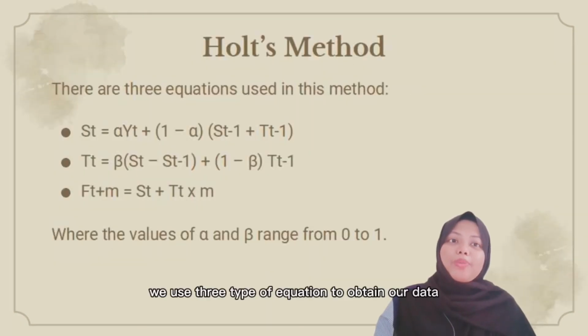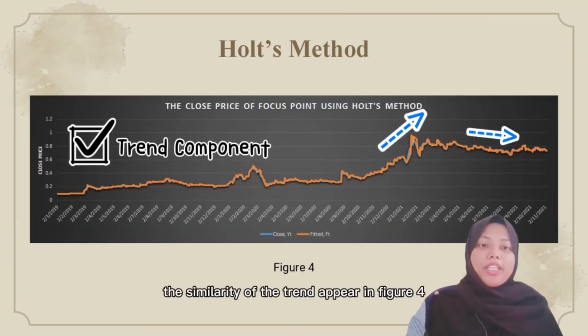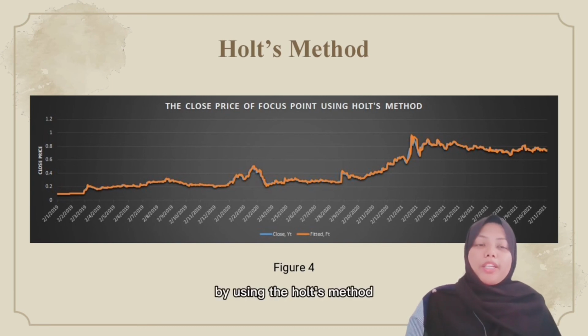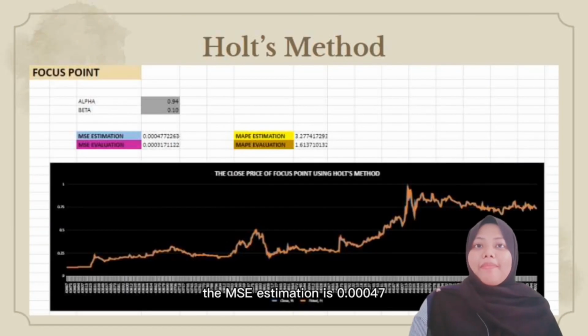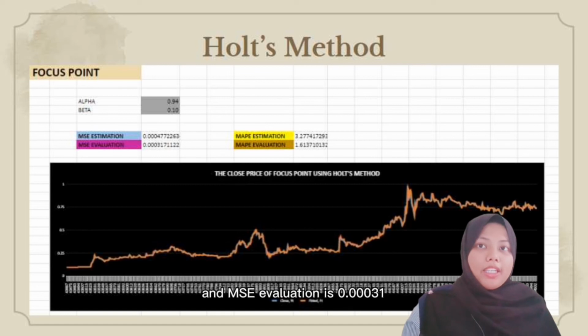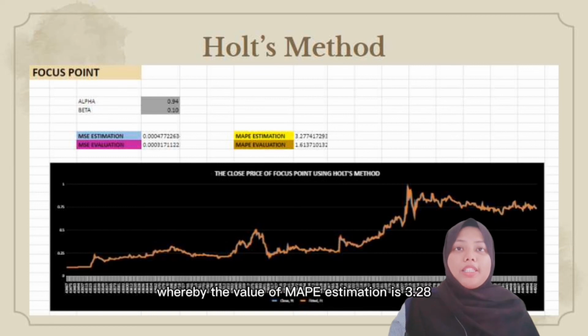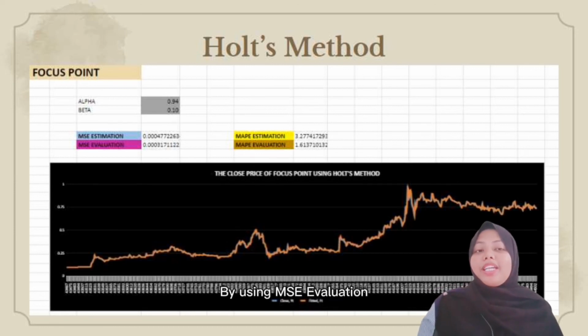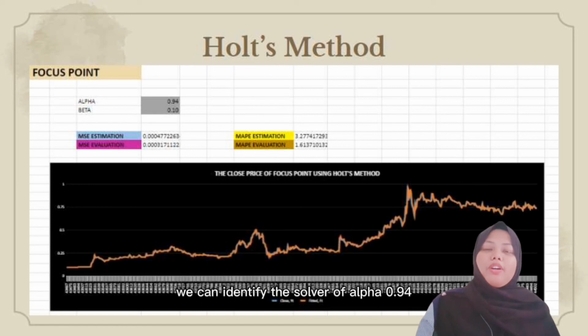As for Holt's method, we use 3 types of equations to obtain our data. The similarities of the trend appear in Figure 4, which describes the fitted and actual values using Holt's method. The MSE estimation is 0.00047 and the MSE evaluation is 0.00031, whereby the MAPE estimation is 3.28 and the MAPE evaluation is 1.6155. By using the MSE evaluation, we can identify the solver of alpha as 0.94 and beta as 0.1.